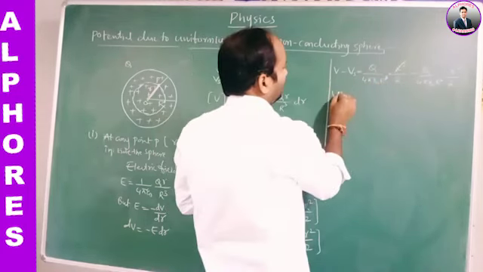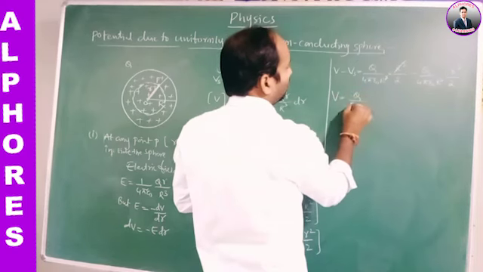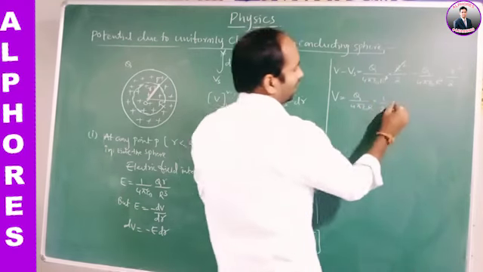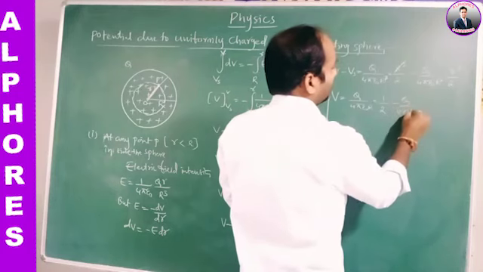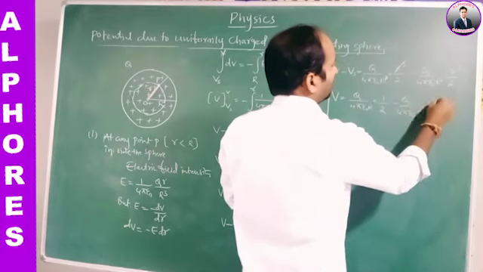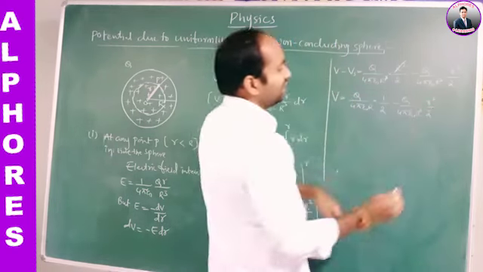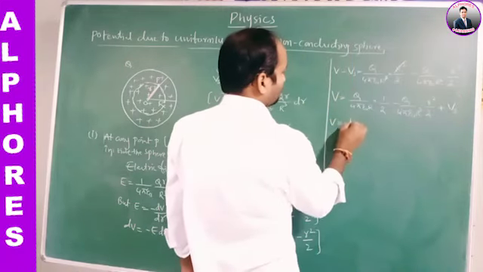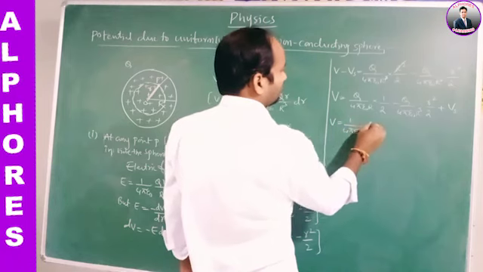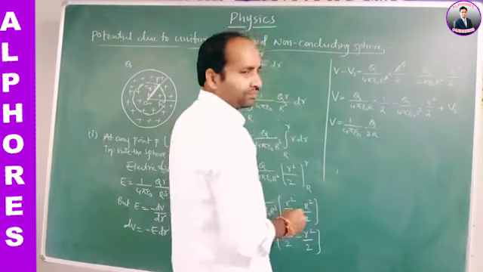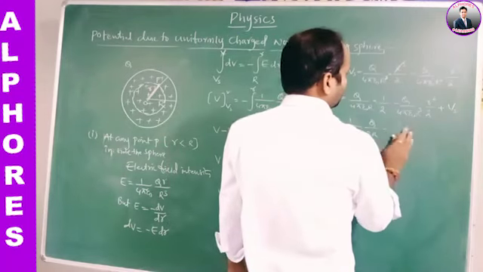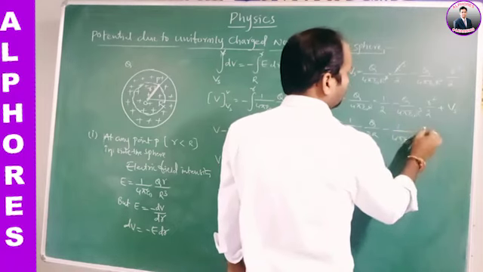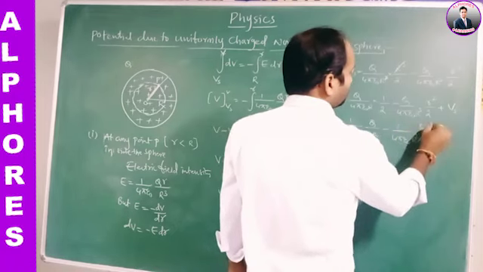So V is equal to Q by 4 pi epsilon naught R into 1 by 2, minus Q by 4 pi epsilon naught R cube into small r square by 2, and minus Vs on the right side becomes plus Vs. That is V is equal to 1 by 4 pi epsilon naught Q by 2R, minus 1 by 4 pi epsilon naught R cube, Q r square by 2, plus Vs.